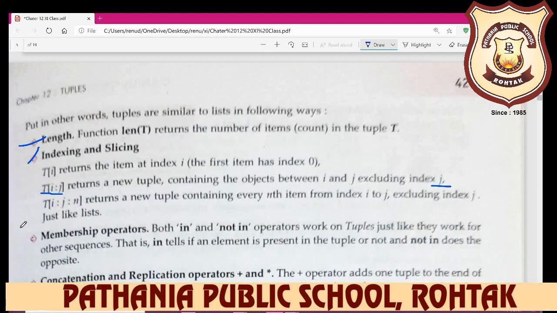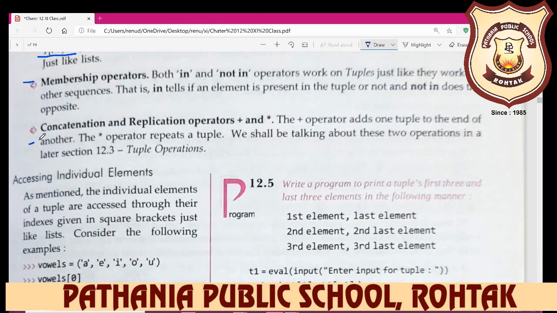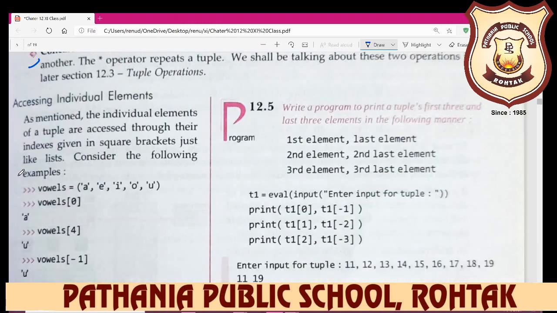And if you write T[i:j:n], then it returns a new tuple containing every nth item from index i to j, excluding index j, just like list. Membership operators, in and not in, are also here. Concatenation operator plus and multiply operator: we already know plus means concatenation, joining of two strings or two values, and multiplication means replicating any value.